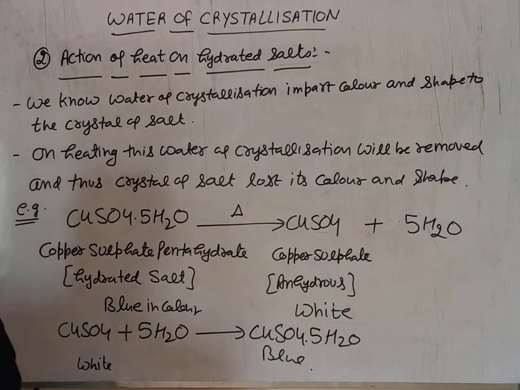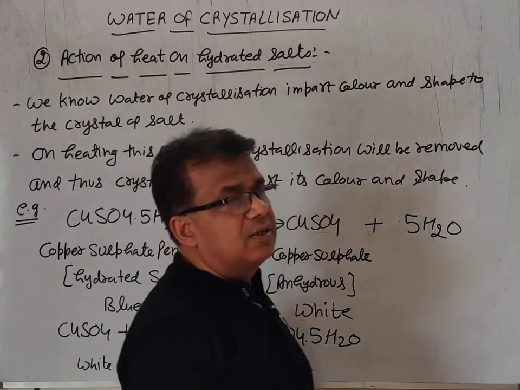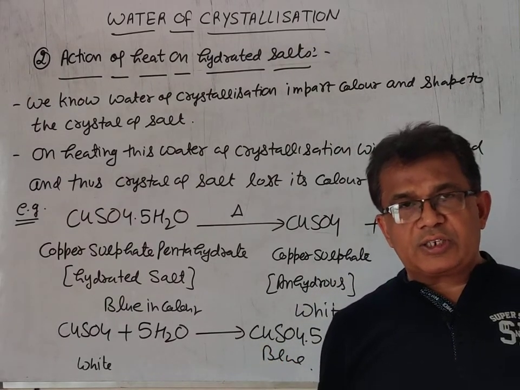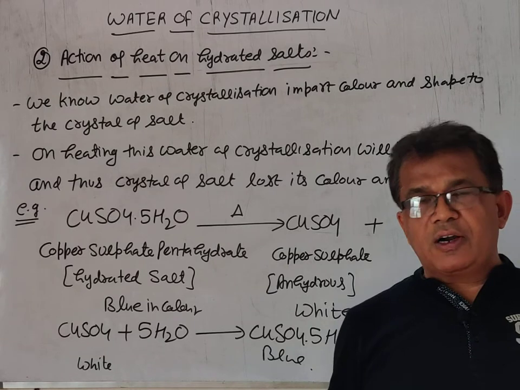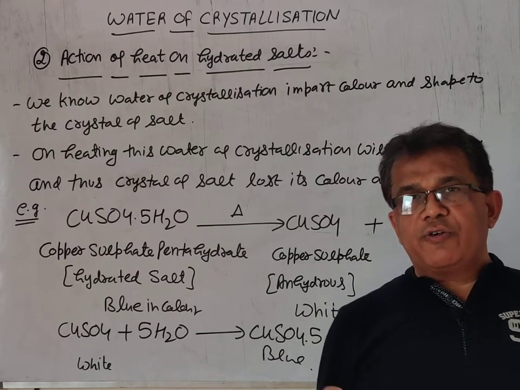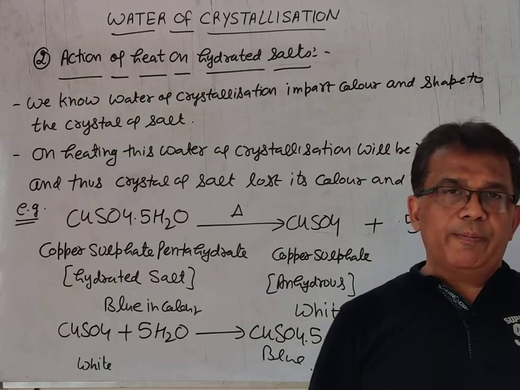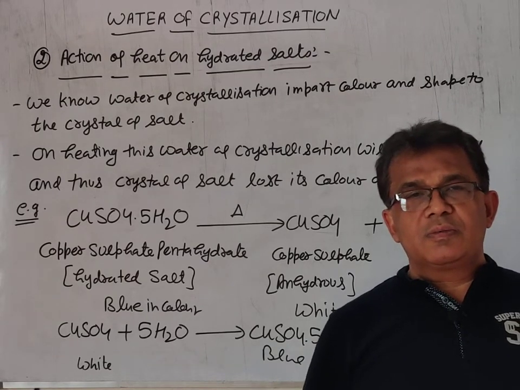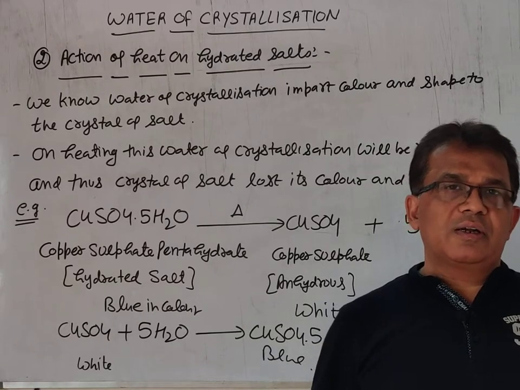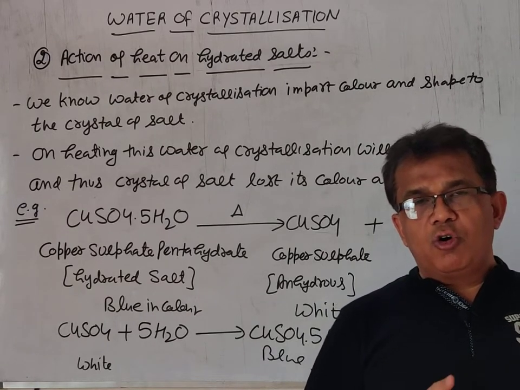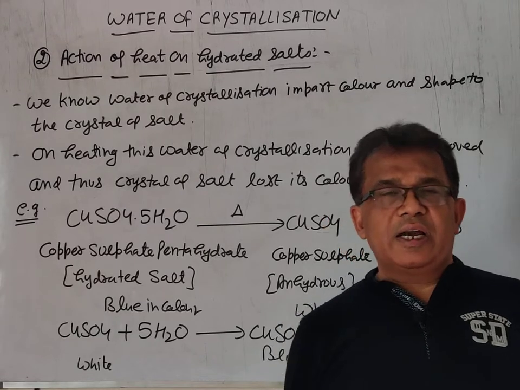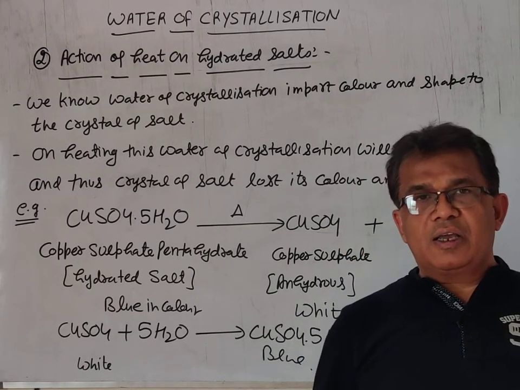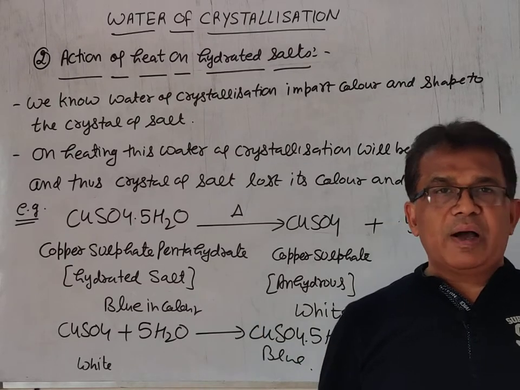So we have studied that hydrated salts contain water as a part of their structure. This water is known as water of crystallization. It gives or imparts shape as well as color to the crystal of the salt. If this water is removed, they will lose their color and shape. If water is given again, they will regain their color. Now we shall study this by an activity.